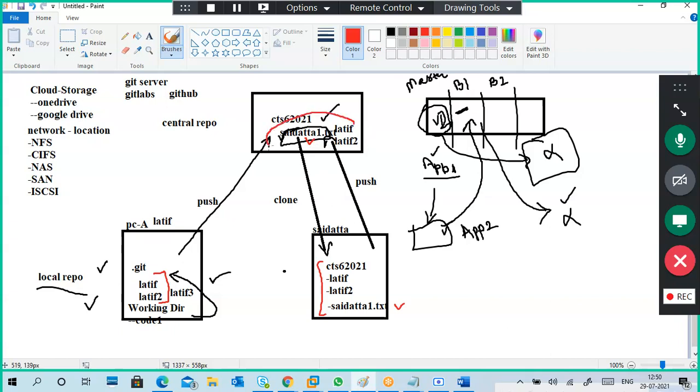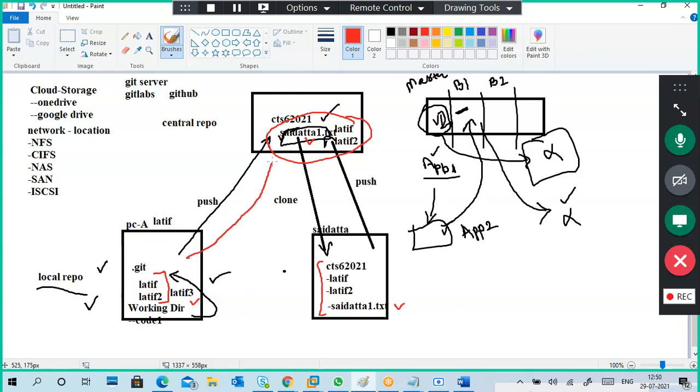Now my central repository has three files.